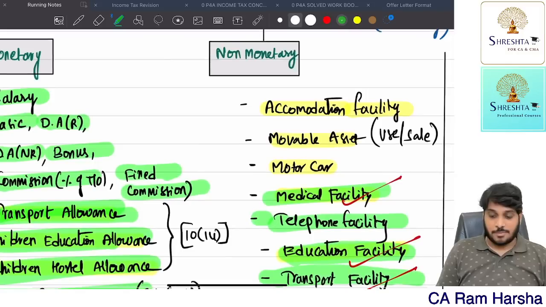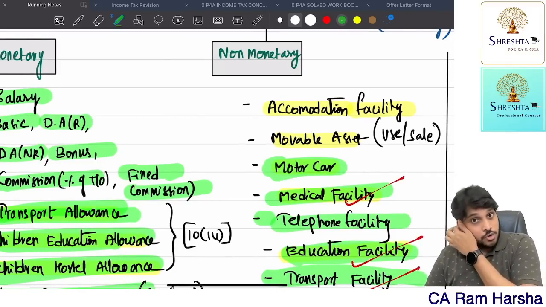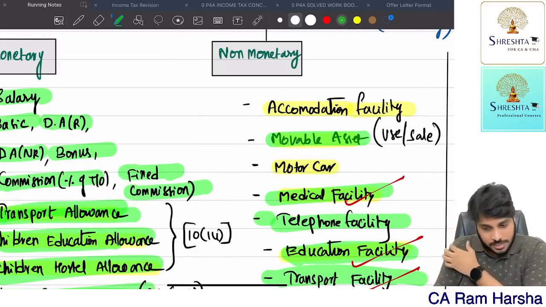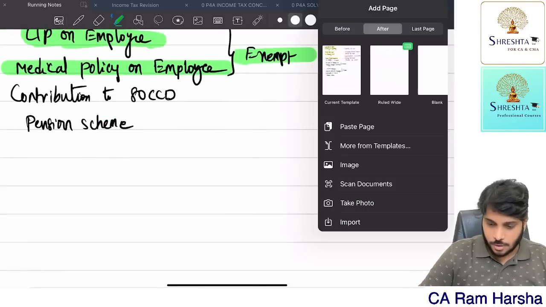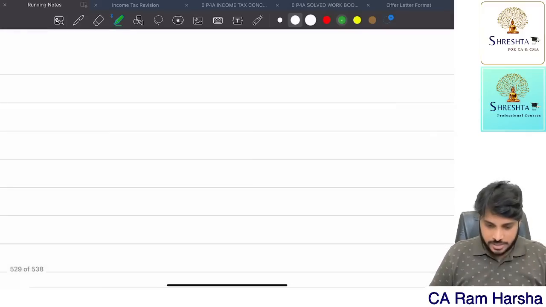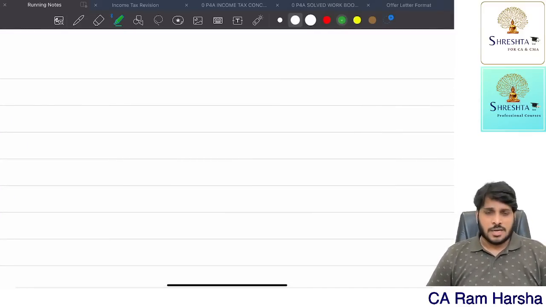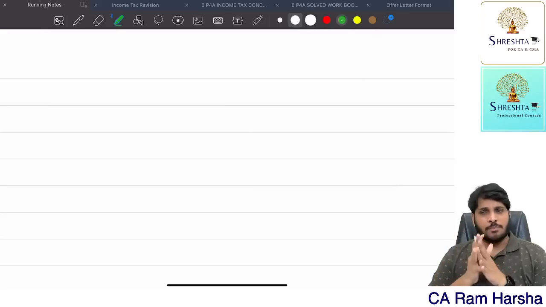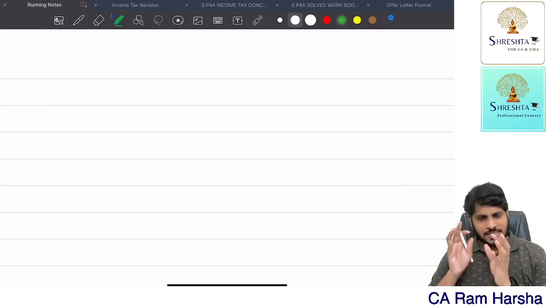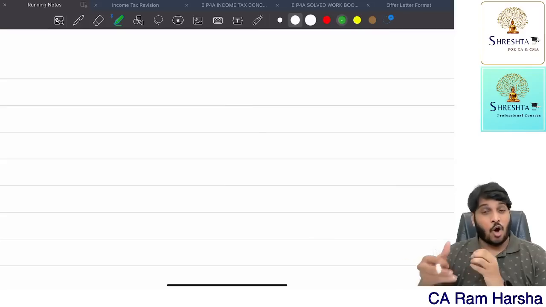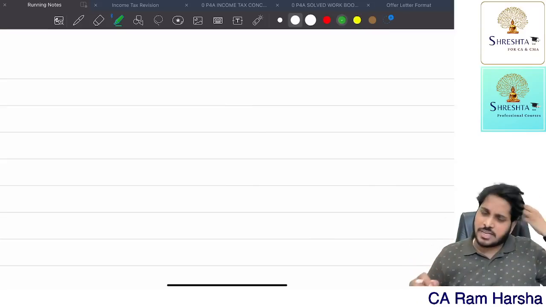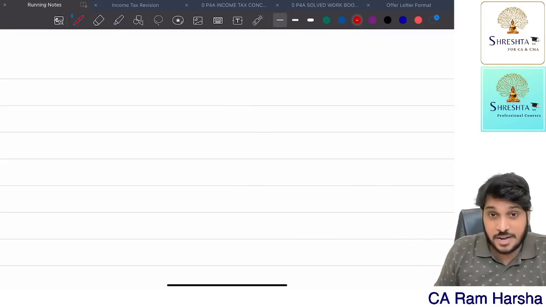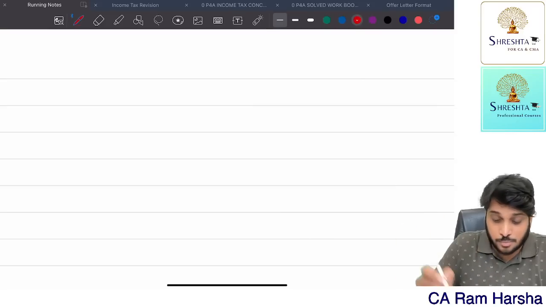Then suppose a company is giving a car to an employee. Before the car, I will discuss the movable asset topic. What is a movable asset? Very simple. Suppose the company gave furniture to the employee for usage. Since he is using the furniture, it is a benefit to the employee. How much is the value of the benefit that is taxable? The value of the benefit of furniture given to an employee, which is a movable asset.